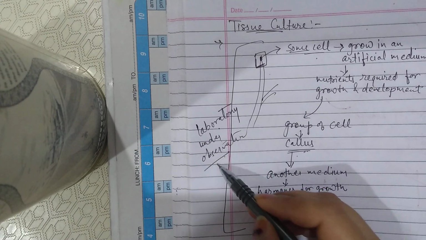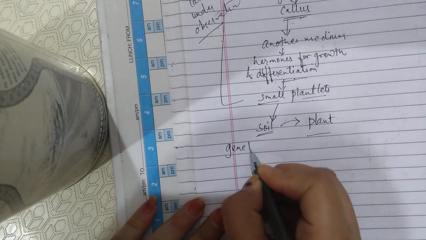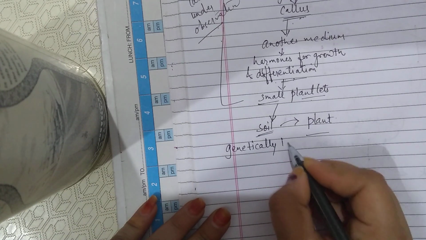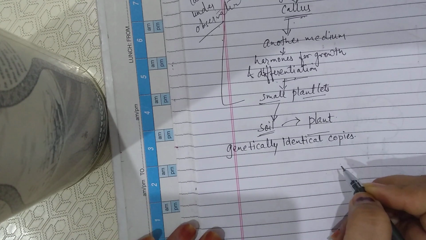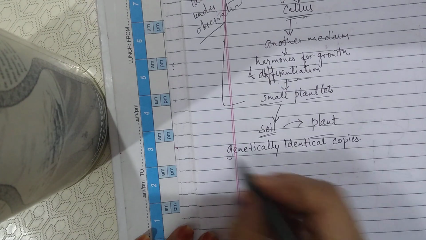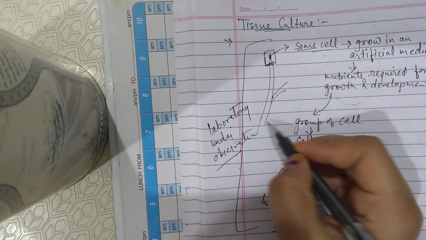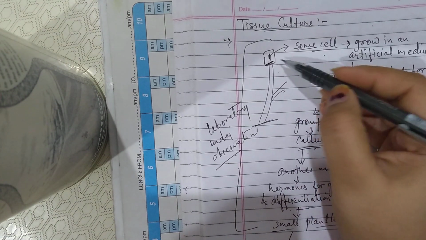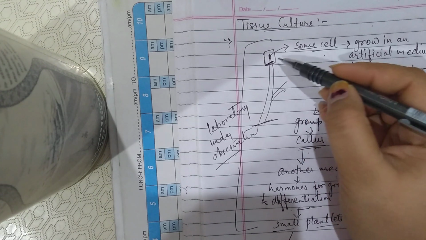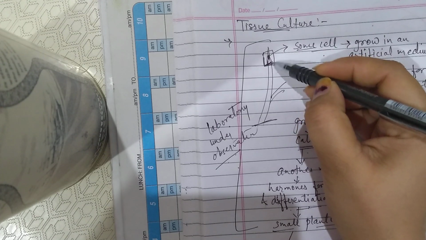The advantage of this process is we can grow genetically identical copies of the plant. Genetically identical copies means the carbon copy or the exact copy of the plant. Secondly, we can grow disease free plants also. Take the example, this plant has some disease, but in the growing region cells are continuously dividing and growing, and the newly formed cells are increasing the length of the plant.